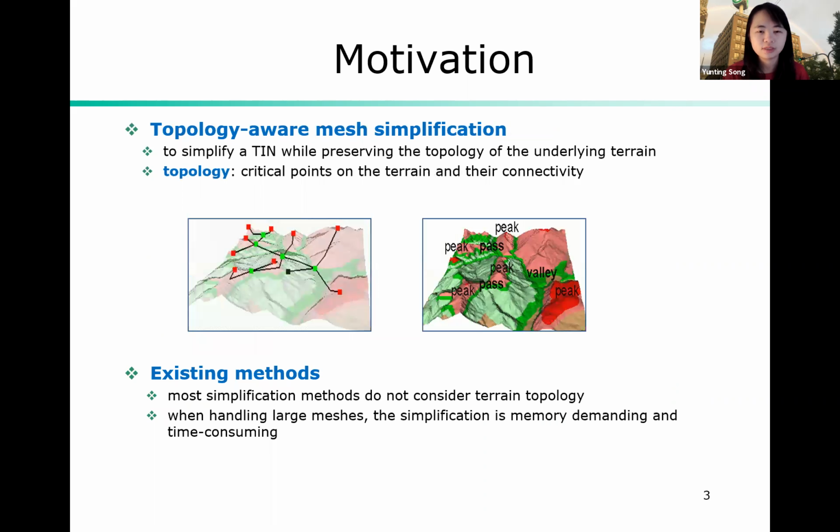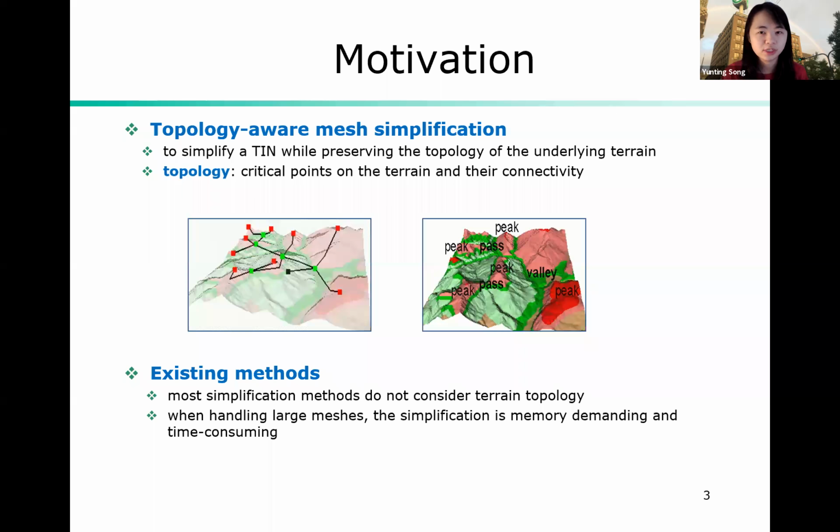To solve this issue, we can use topology-aware mesh simplification, which is to simplify a TIN while preserving the topology of the underlying terrain. The topology here is defined as critical points on the terrain and their connectivity. Those critical points represent important features on the terrain surface, like passes, peaks, and valleys.